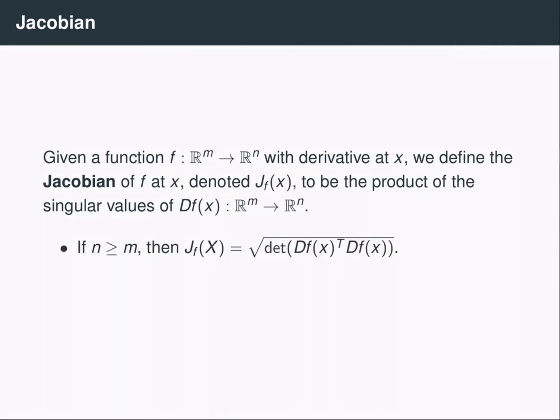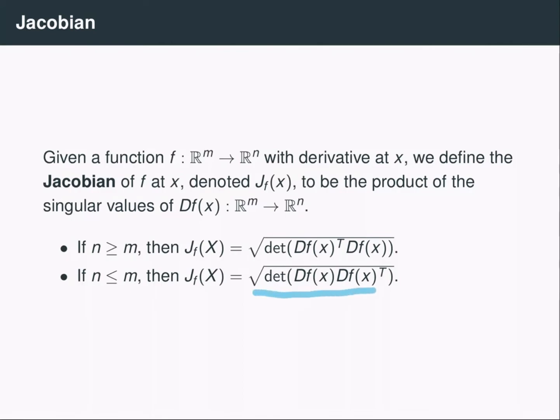So if the dimension of the target space is at least the dimension of the domain space, then the Jacobian is actually equal to the root of the determinant of df transpose times df. If the dimension of the target space is at most that of the home space, then you can show that the product of the singular values is similar. It's the root of the determinant of the derivative times derivative transpose. Now, if m is equal to n, then it ends up being that the Jacobian is actually equivalent to the absolute value of the determinant of df.